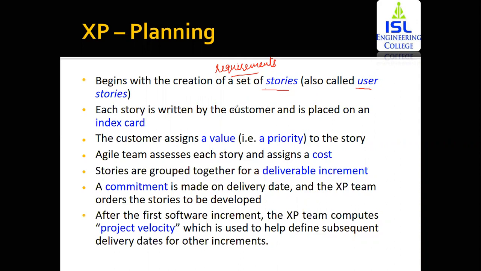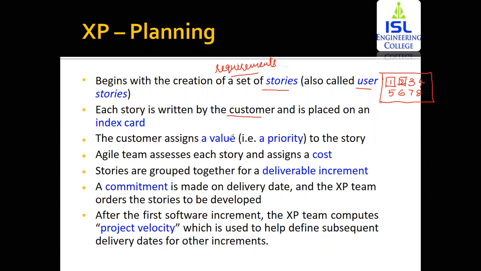Then each story is written by the customer and placed on an index card. These requirements will be specified by the customer only. Each customer writes down each requirement on an index card. An example for this index card is a sticky note. You're going to have a board, and on this board you have the first story, that is the first requirement. Then you might have the second requirement, third, fourth. You have the set of requirements posted as index cards. That is one feature you write down and post on the board.